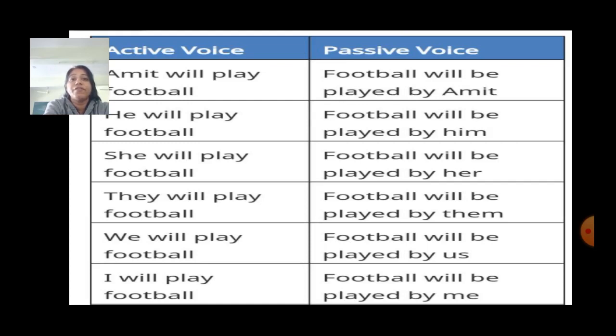So children, here we have changed object and subject places vice versa, that is, the object will go to the subject place and the subject will go to the object place. And another thing we have done is that we have put will plus be plus the past participle form of the verb, that is, play will become played.